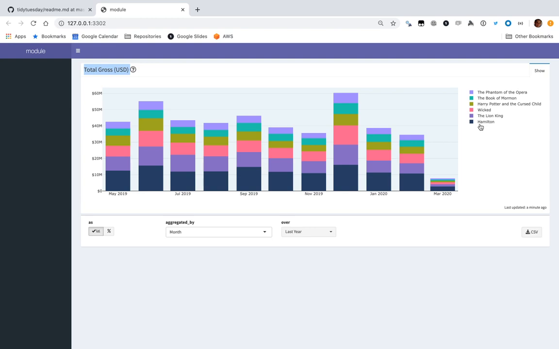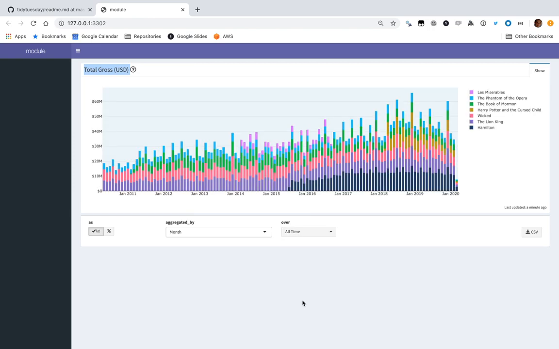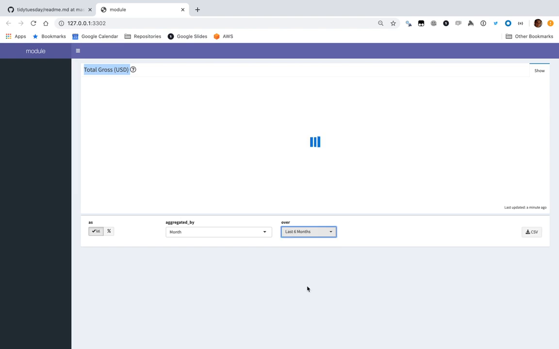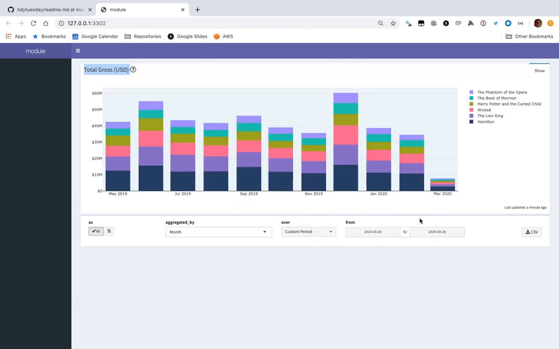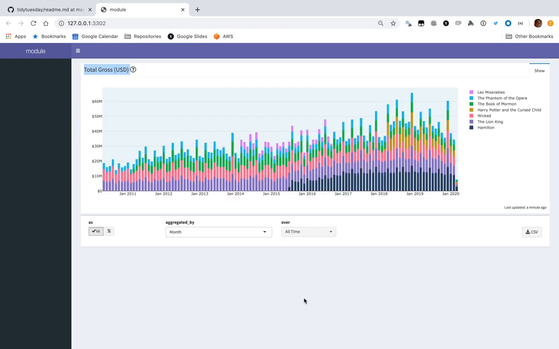I thought there were 8. Oh, it's in, and notice it's over only the last year. I could switch it to all time. I could also have done just the last 6 months, or I could have set a custom period. So this all comes with Shiny metrics. This is called a metric panel. It's really helpful for visualizing a metric with dimensions and periods over time.